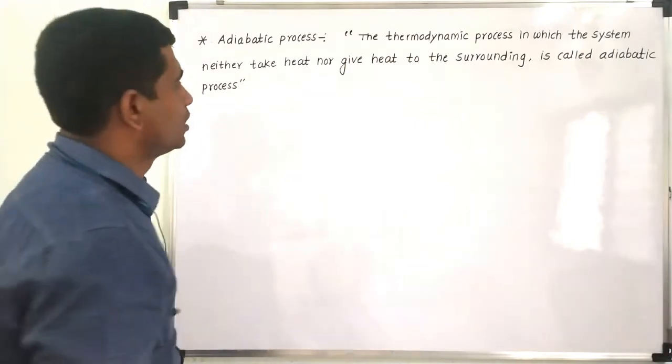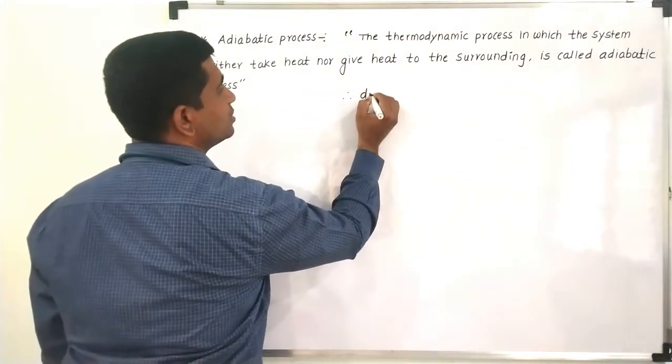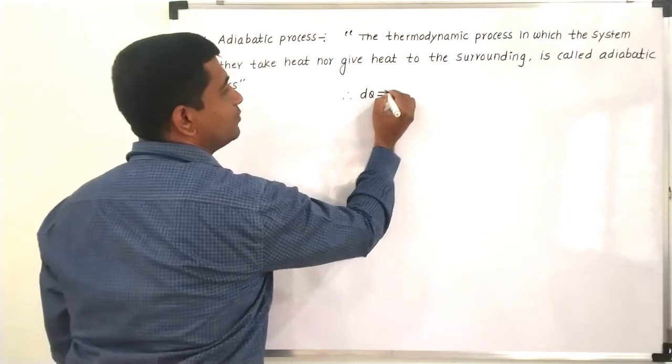So for an adiabatic process, the net amount of heat is 0.